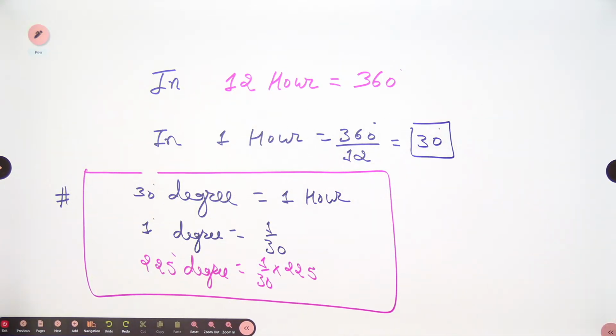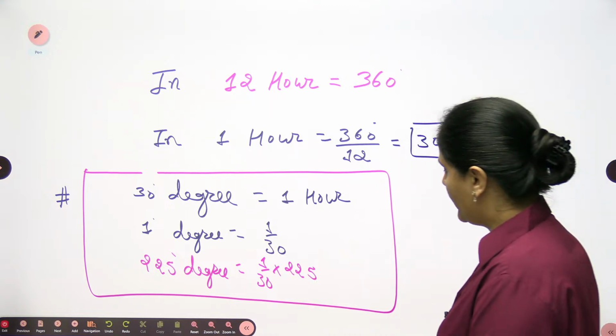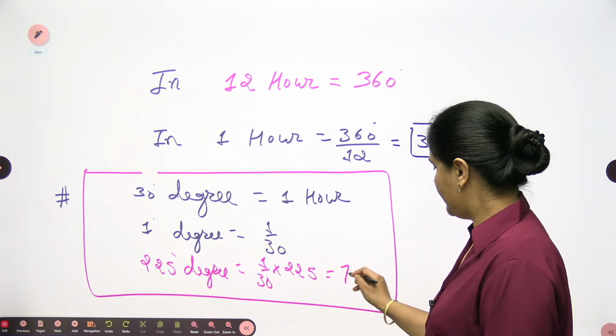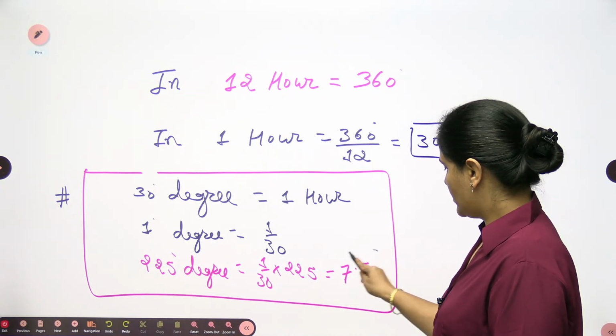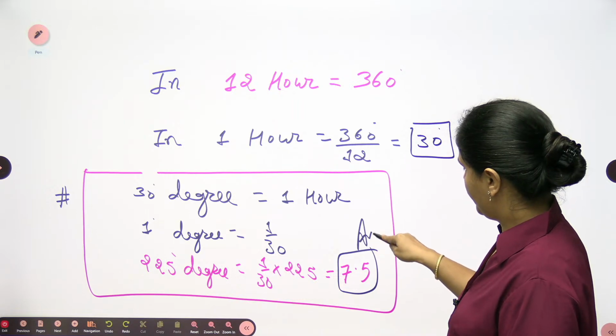We are having a numerical answer type question here, so we can just write down the result. It will be 225 by 30, so 7 times 21 and then 210, then 5 times, so 7.5 hours.